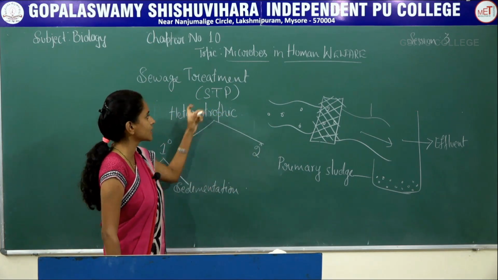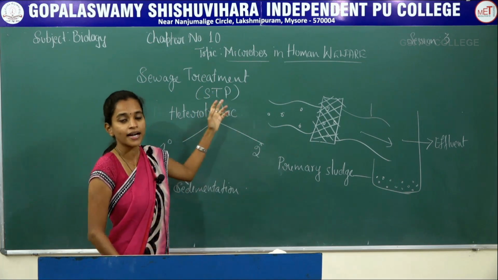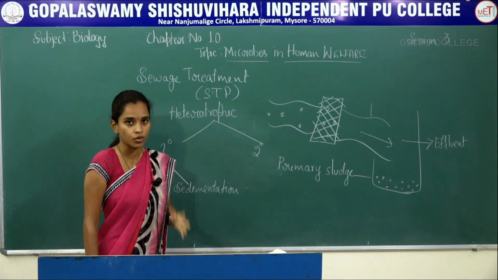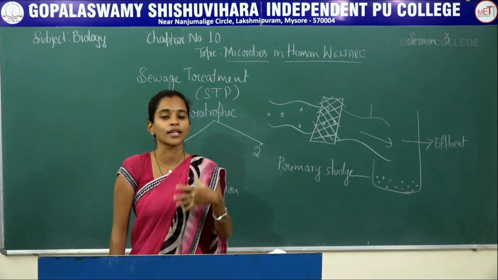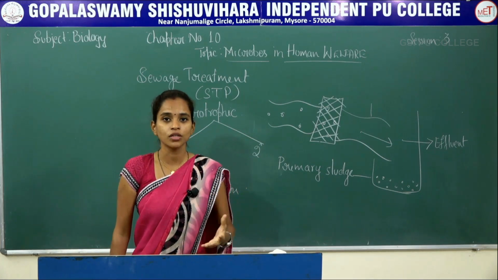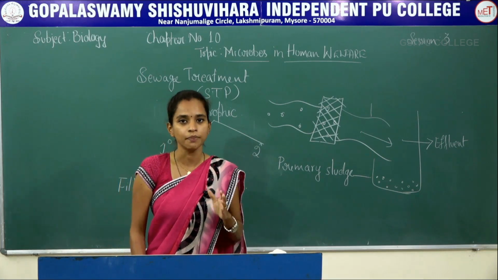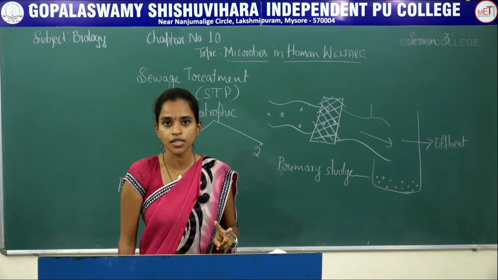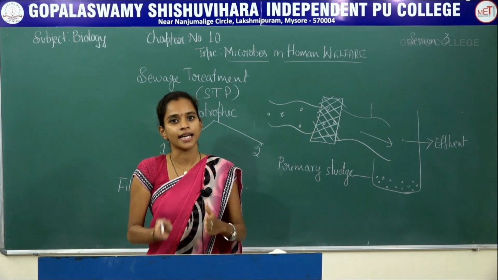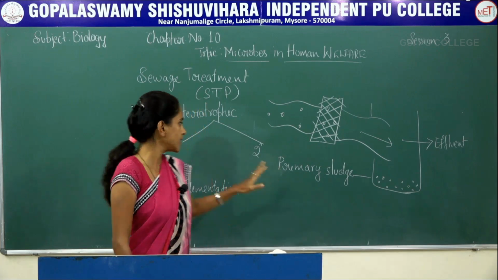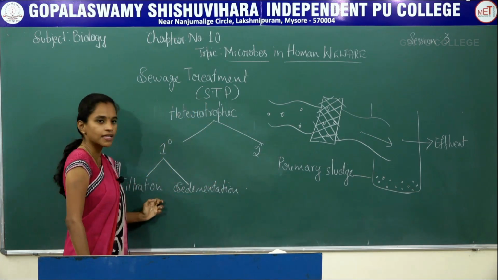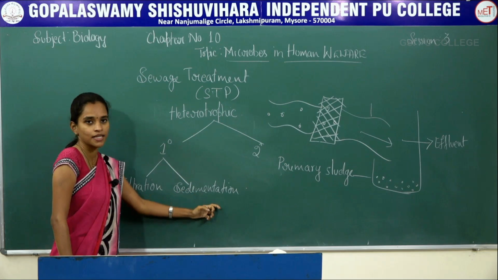So once again to discuss here, a sewage treatment plant deals with heterotrophic microbes, whose activity can be reduced by undergoing sewage treatment, which consists of two steps: primary treatment and secondary treatment. In primary treatment, there are two steps, that is filtration and sedimentation.